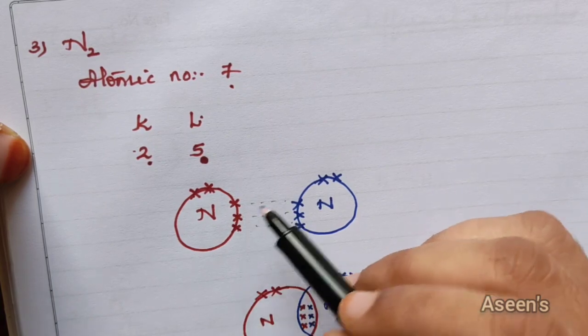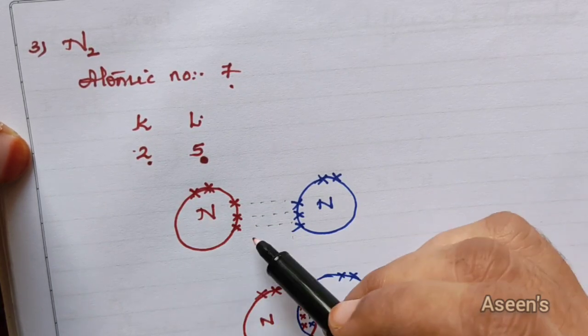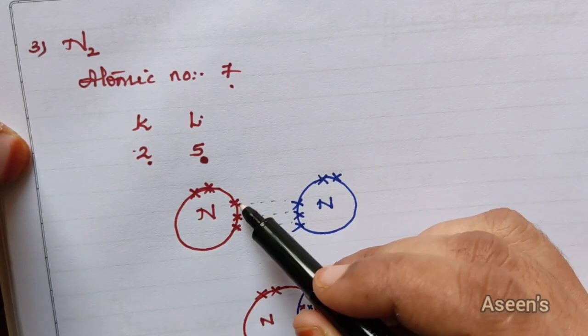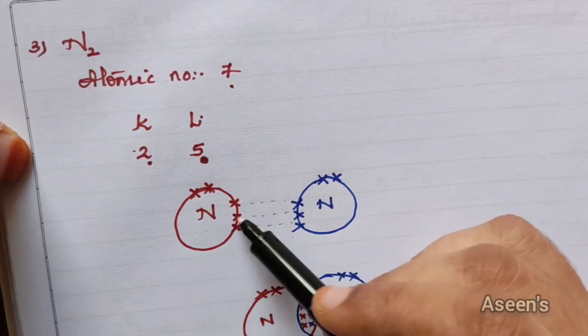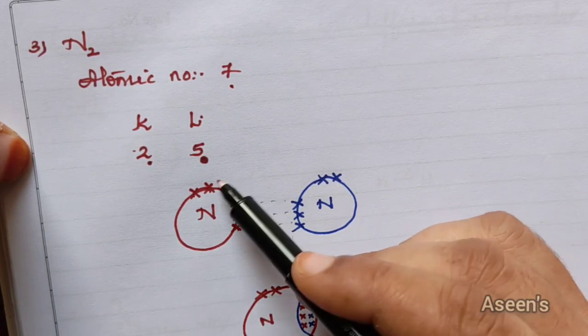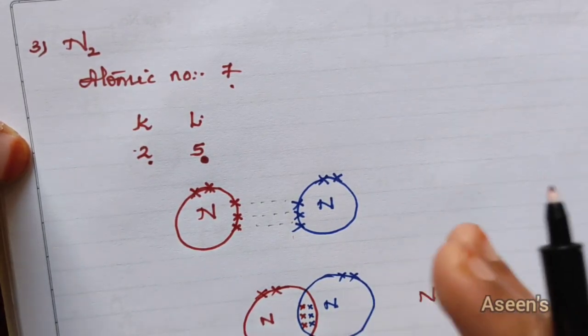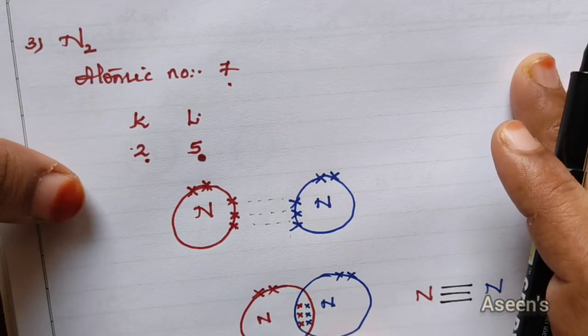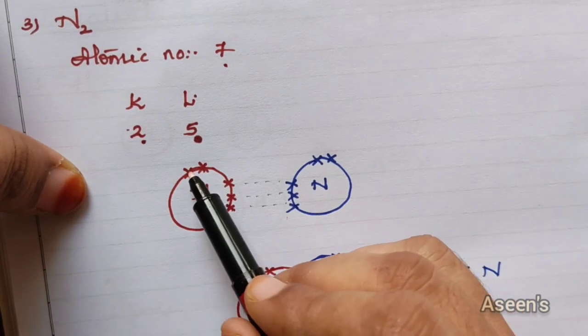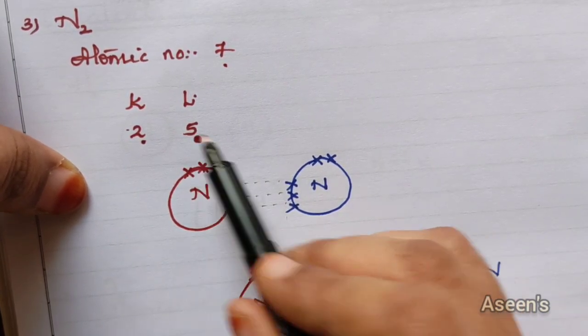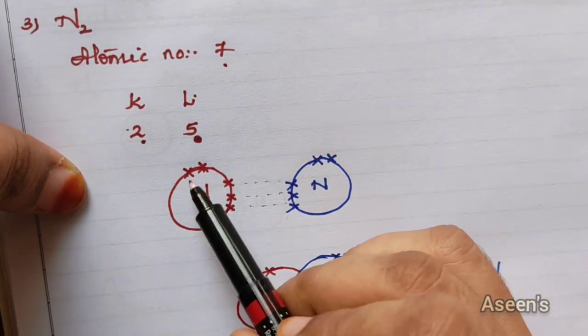Otherwise it's a very detailed concept where you have to study about the orbitals, why these 3 are not paired and why this can't join, why these 2 can't join over here. We have a detailed explanation, but since you don't have it in the concept, we are not going to go through it. So just remember that you have 3 unpaired electrons over here.